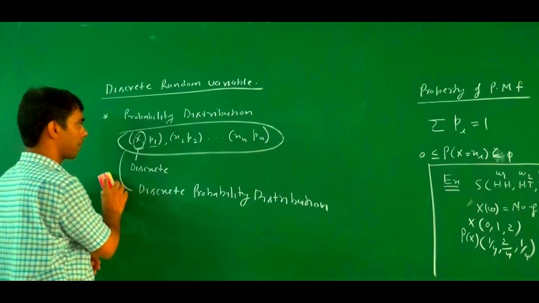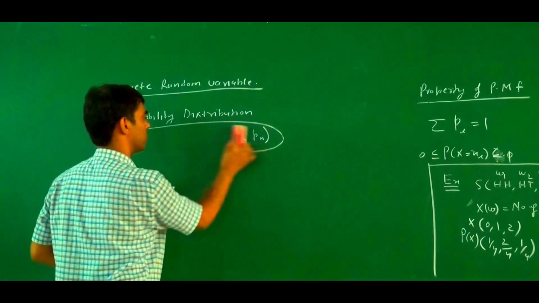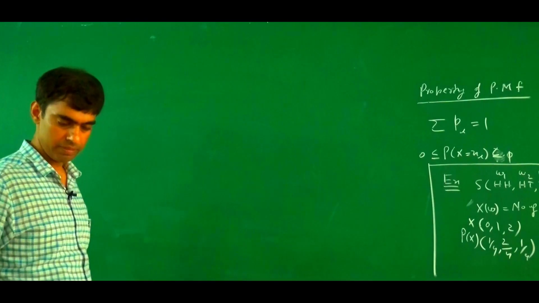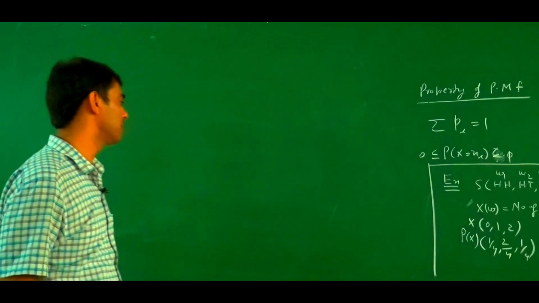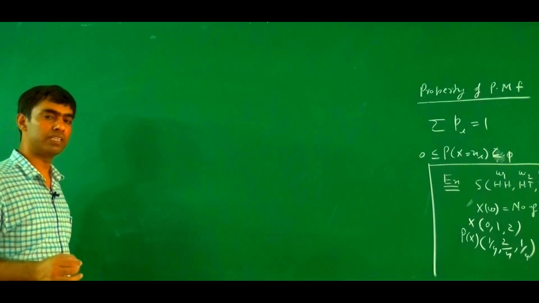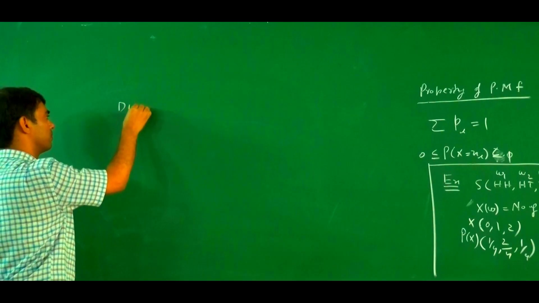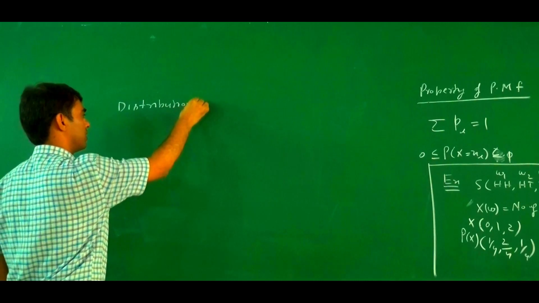Now there is a discrete distribution function. So now we define the distribution function, and how we differentiate it from the probability distribution. So next is the distribution function.